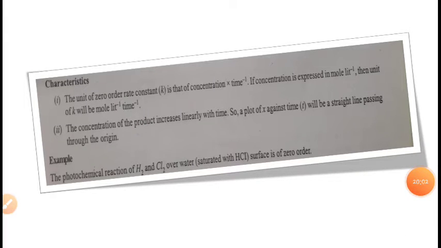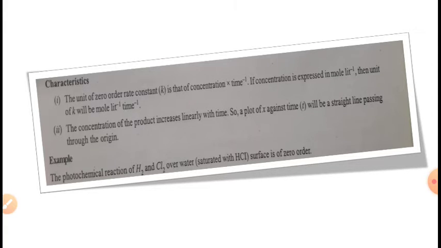The concentration of the product increases linearly with time. So a plot of x against t will be a straight line passing through the origin. We have drawn a graph between x versus t, and we got a straight line passing through the origin. It indicates that the concentration of the product increases linearly with time.